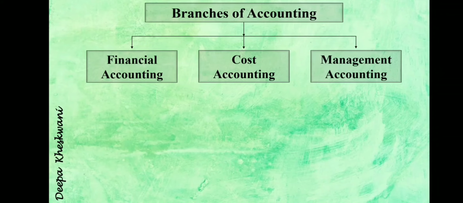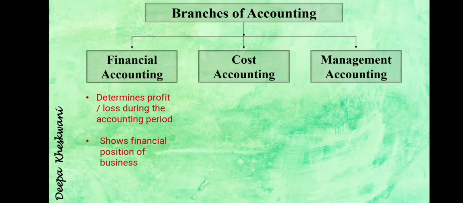So the first branch of accounting is financial accounting. What is financial accounting? Financial accounting determines profit and loss during the accounting period. It shows the financial position of the business. See, in financial accounting we are talking about finance, so it emphasizes financial matters. In financial accounting, profit and loss is determined, and we can see the financial position of the business. It will present the data in that way.